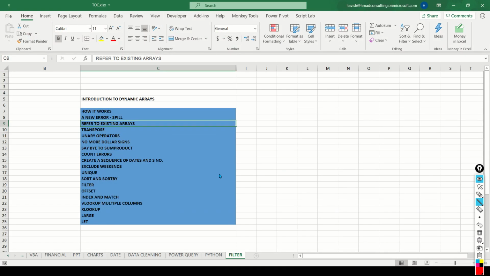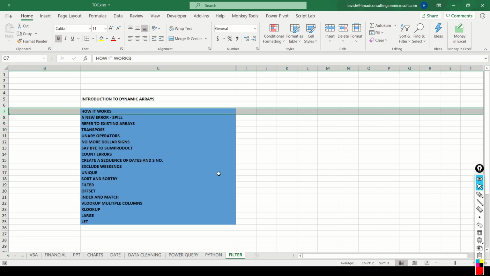This is a table of content. This covers the various topics that I'm covering in this course. So I will explain how dynamic arrays work. There is also a new error that comes up called the spill error. So I'll explain what it is and how you deal with it.